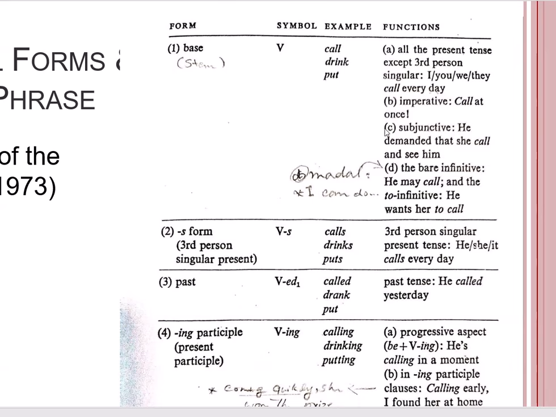The third case where the verb is in the base form is called the subjunctive. One of the cases of the subjunctive is when we use it in cases of demanding or suggesting; the verb would be in the base form. For example, he demanded that she call and see him. You see that in the sentence the subject of the second clause is third person singular.